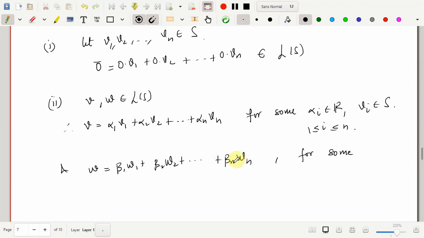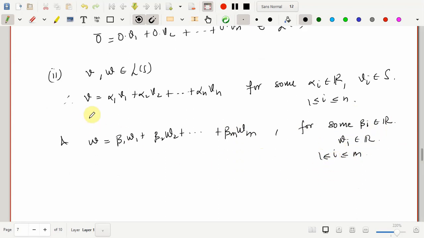This need not go till n, so I'll call it m, some natural number, for some beta i in R and wi in S.